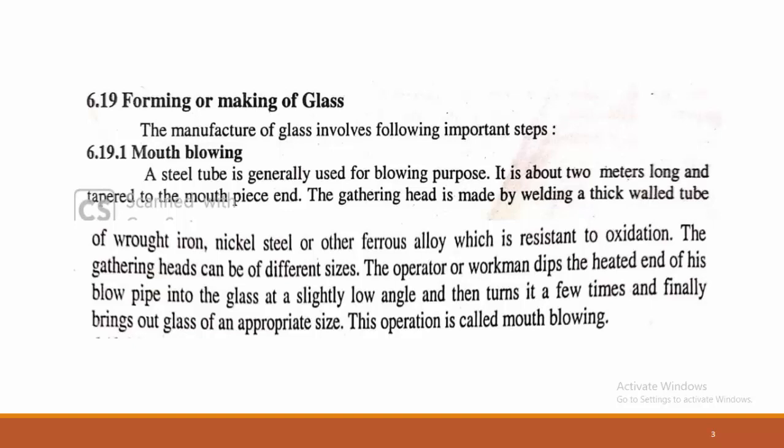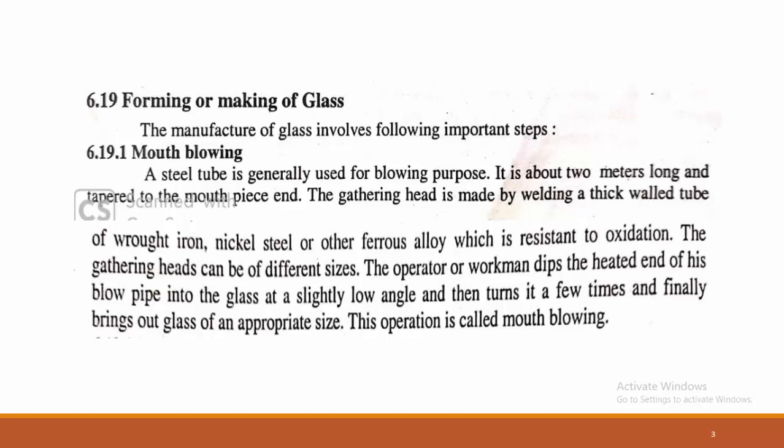The pipe is about 2 meters long and tapered to a mouthpiece at one end. With the help of that pipe the glass is blown, and the shape can be made as per the requirement. The gathering head is made by welding thick-walled tube of wrought iron, nickel, steel, or other ferrous alloy, which is resistant to oxidation. The gathering heads can be of different sizes.